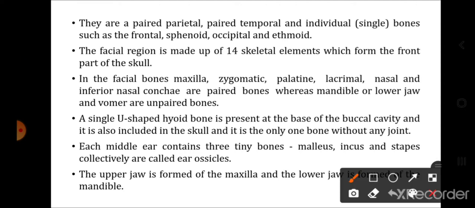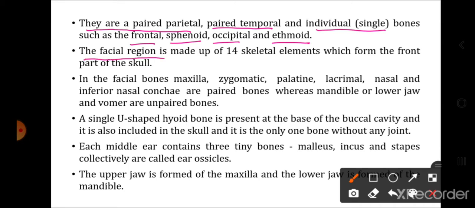Now which bones are included in the cranial bones? They are the paired parietal bones, paired temporal bones, that is 2 parietals, 2 temporals, and individual single bones such as frontal, sphenoid, occipital and ethmoid. So there are 2 parietals, 2 temporals and single frontal, sphenoid, occipital and ethmoid.